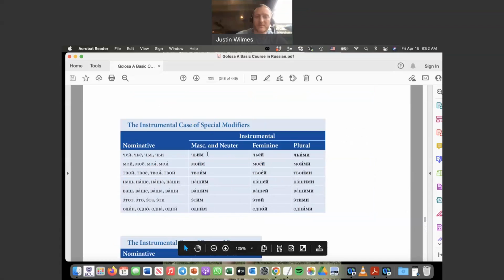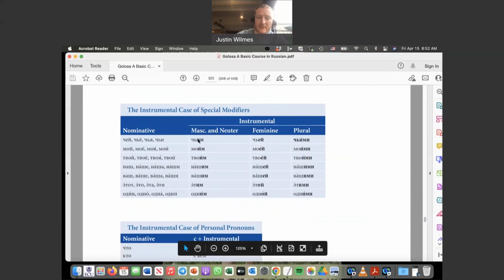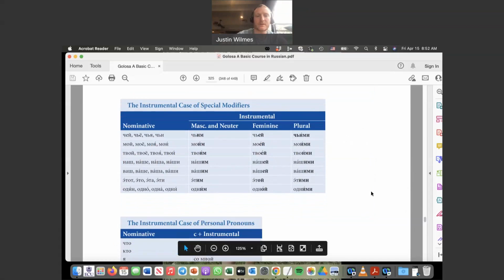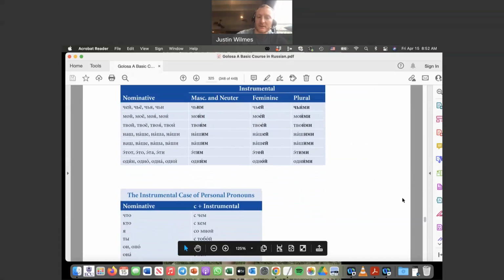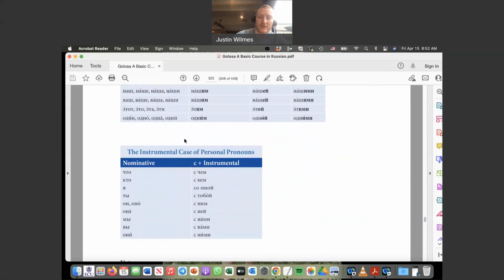And they always give you the special modifiers. These are very similar to adjectives, but often they get the -ым instead of the -им or something like that. So definitely take a moment to look at those. And they also give you the keywords or the pronouns. So что becomes чем, кто, кем, я, мной, ты, тобой, он, с ним, она, с ней, мы, с нами, вы, с вами, они, с ними.